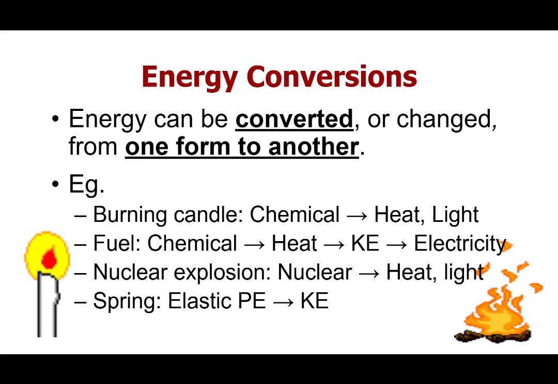A nuclear explosion is an example of nuclear energy getting converted into heat and light energy. Or a spring, right? A spring or like a slinky. That's elastic potential energy, so the other type of potential energy. And then when you let go of that spring, it turns into kinetic energy.